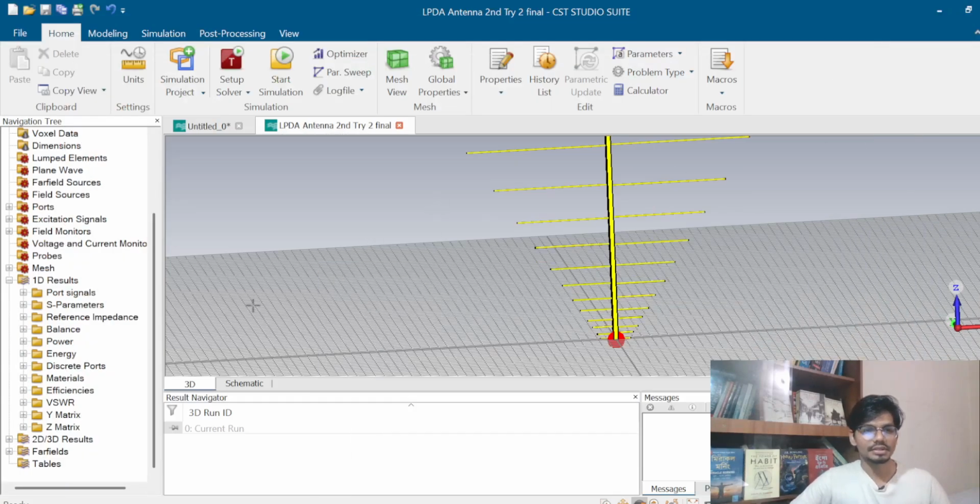After successfully running the simulation, here are the simulation results.